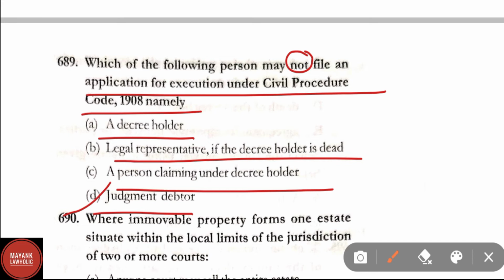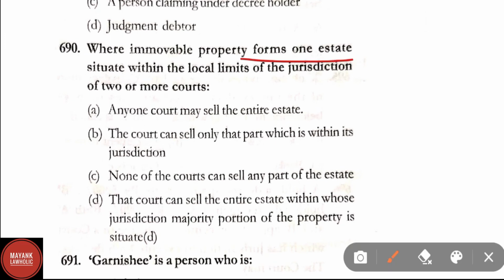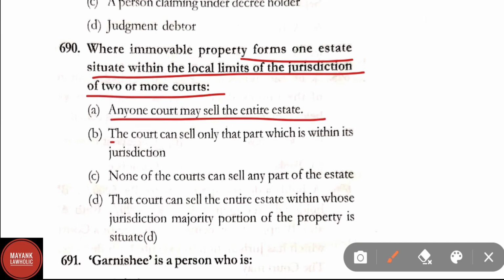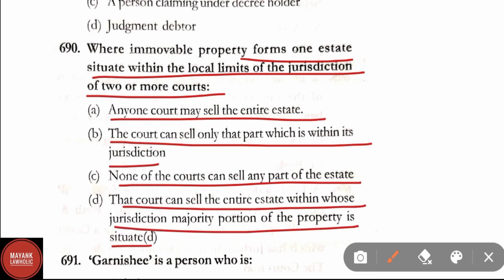Question number 690. Where immovable property forms one estate situate within the local limits of the jurisdiction of 2 or more courts. Option A, any one court may sell the entire estate. B, the court can sell only that part which is within its jurisdiction. C, none of the courts can sell any part of the estate. D, the court can sell the entire estate within whose jurisdiction majority portion of the property is situated. Here correct answer is option A, that is any one court may sell the entire estate.